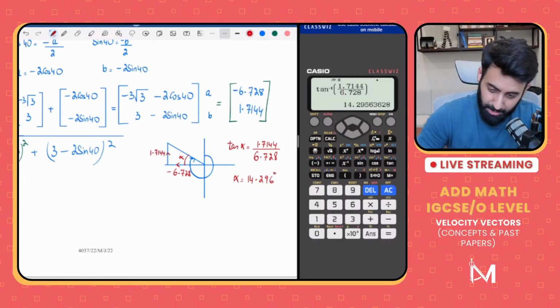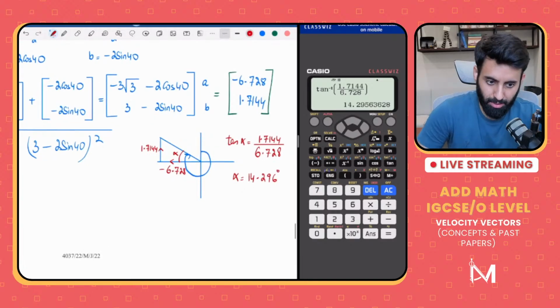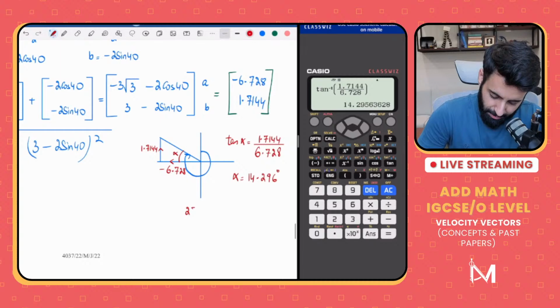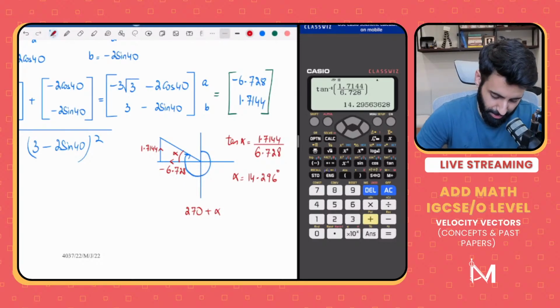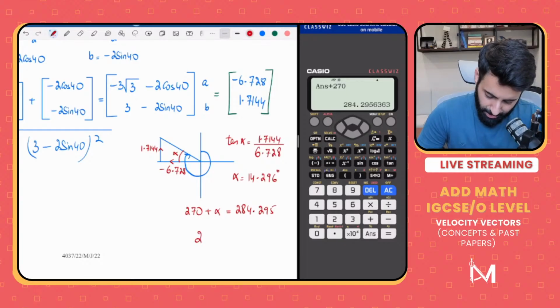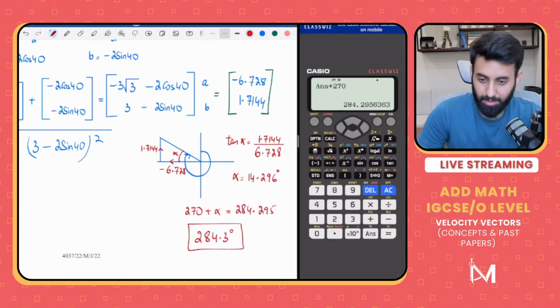Remember, we're supposed to give the bearing. How will I give the bearing? The bearing would be equal to 270 plus alpha. Why 270 plus alpha, in case anyone's wondering? Up until here, it will be 270, then another alpha, which we just worked out. So 270 plus alpha is equal to 284.295. And remember, any angle is given correct to 1 decimal place. So 284.3 degrees is the final answer.